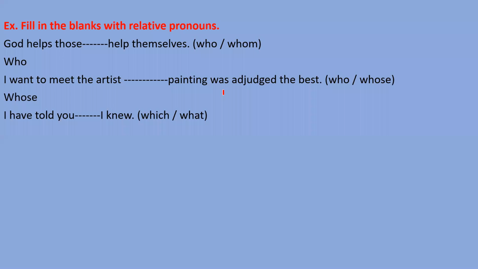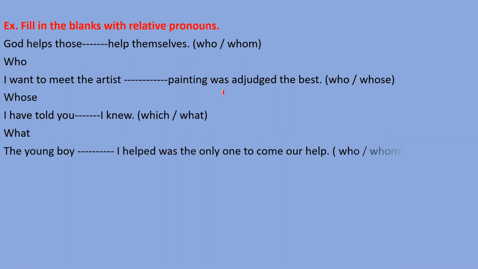I have told you which I knew, or what I knew. Actually, the antecedent is not given. If I say I have told you the matter, I have told you the matter which I knew or that I knew. So in that condition, I can fill that or which, but the antecedent is not given here. That's why we need to fill what here. But you have tried very well.